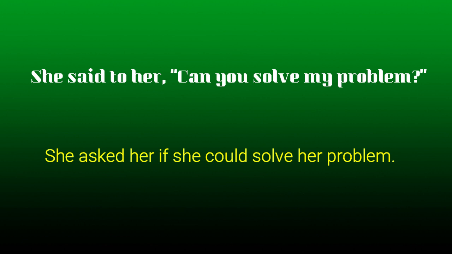Now, "she said to her" becomes "she asked her if she could solve her problem." Whose problem? Her problem. So you write if plus subject plus verb. If she could solve her problem; "my problem" becomes "her problem." She asked her if she could solve her problem. Fine.